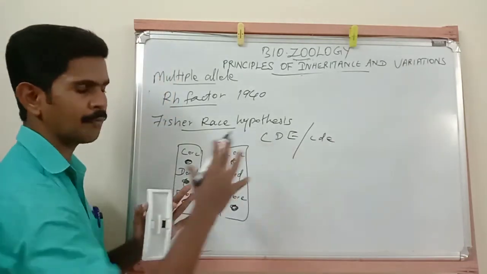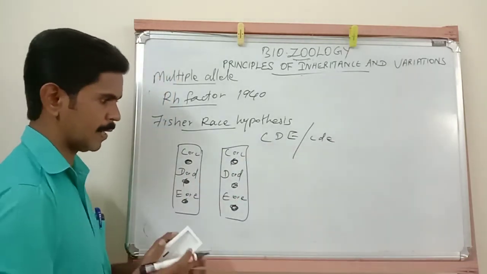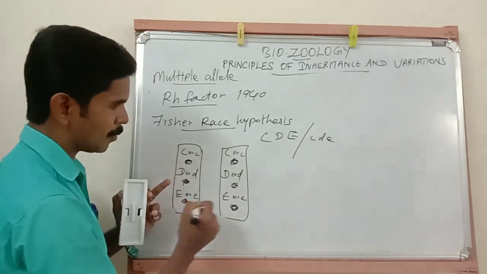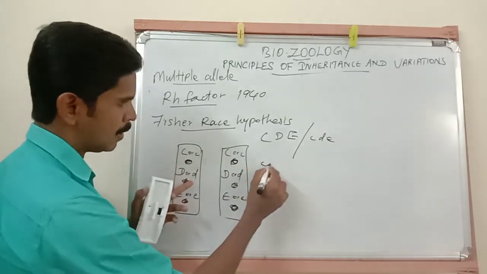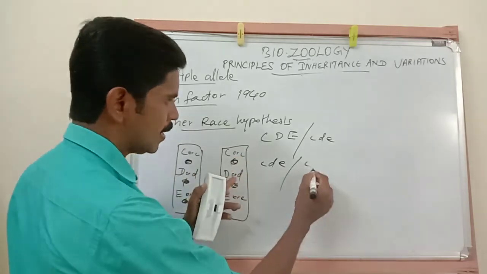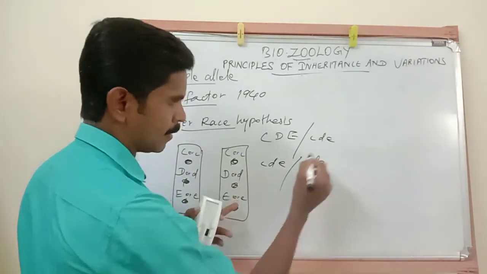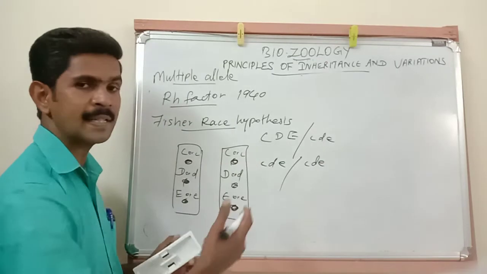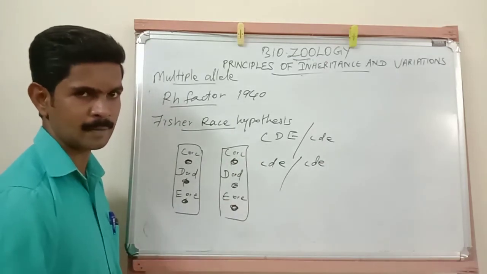So this is one phenotype. Then sometimes from this side small c, small d, small e, and from here also small c, small d, small e. Understand? Like that we can draw many phenotypic characters.